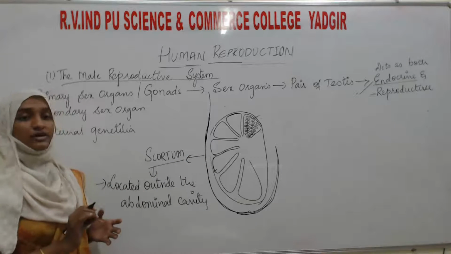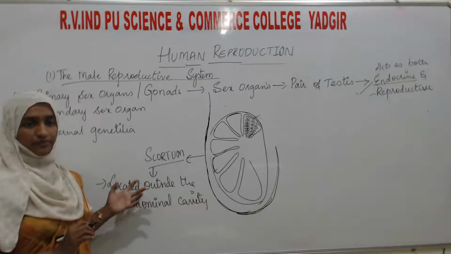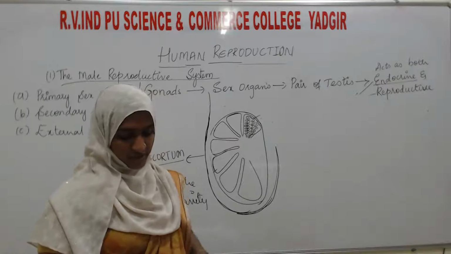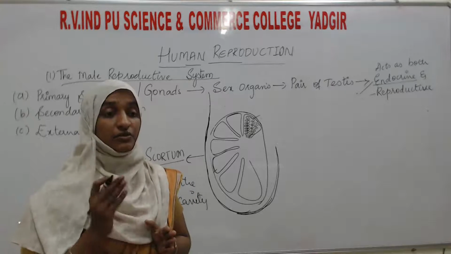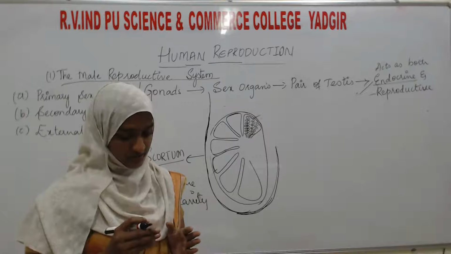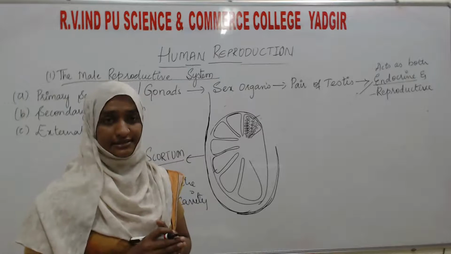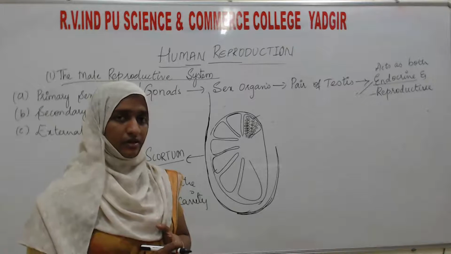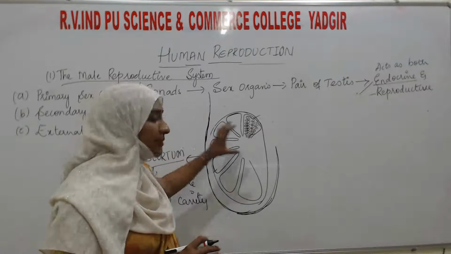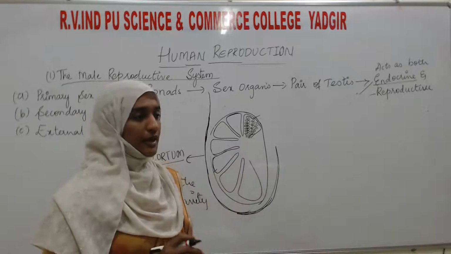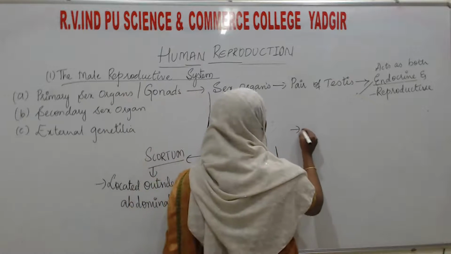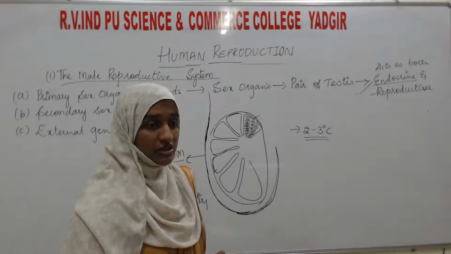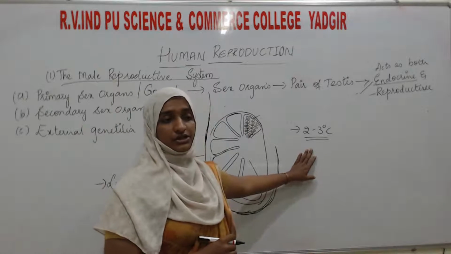This is a very important question for 1 mark. In the scrotum the temperature is maintained 2 to 3 degrees Celsius lower than the body temperature. How much lower temperature is required for sperm production? That is 2 to 3 degrees Celsius lower.